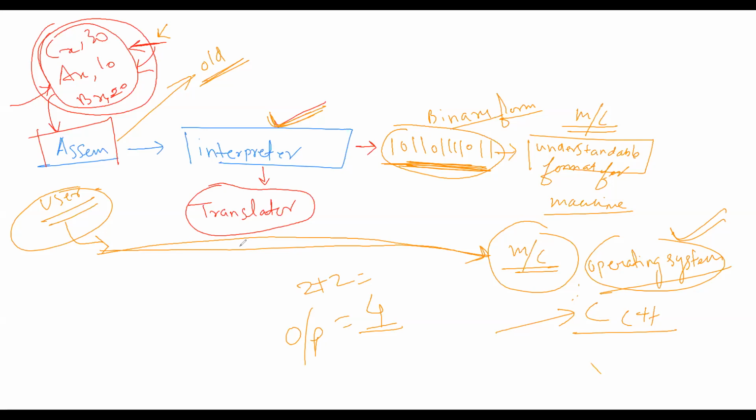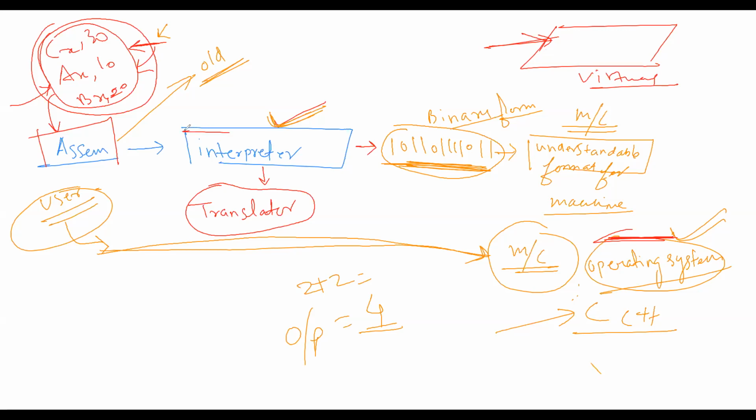If it is Linux, we download the Linux one; if it is Windows or Mac, we download that. But the execution does not happen directly on the operating system. There we will have one virtual platform where all the Java programs get executed.